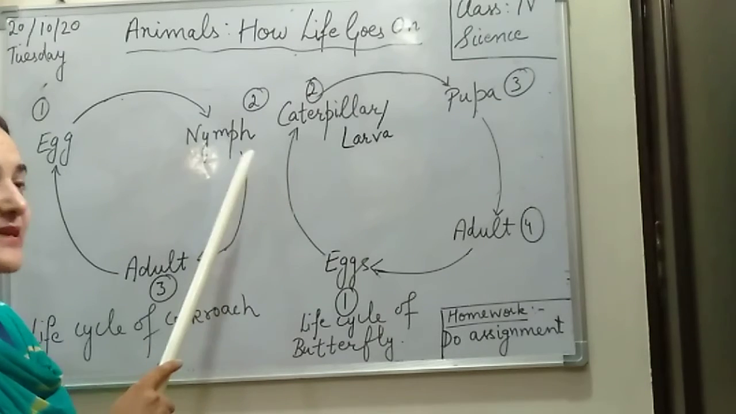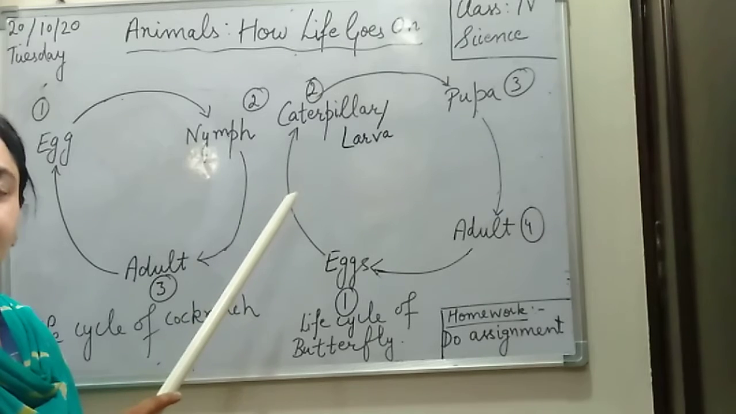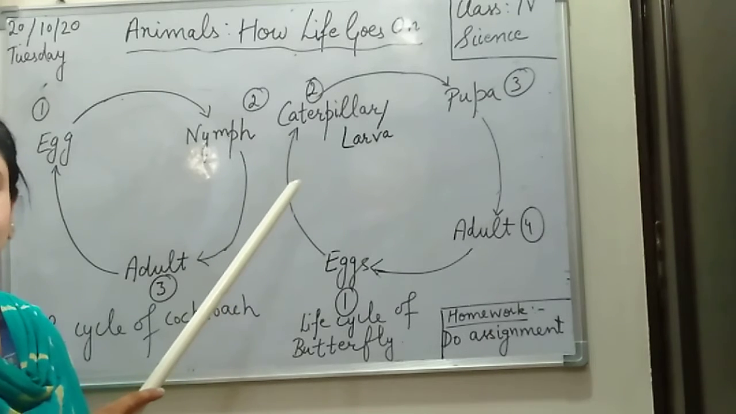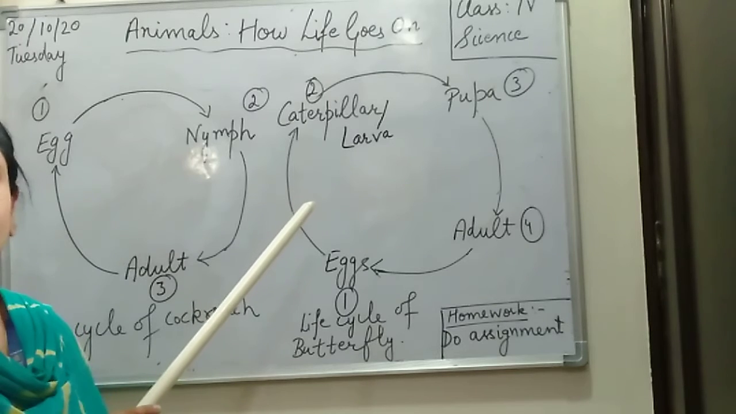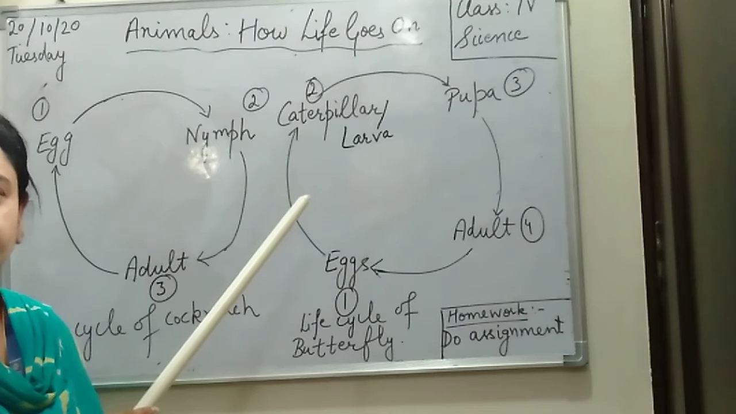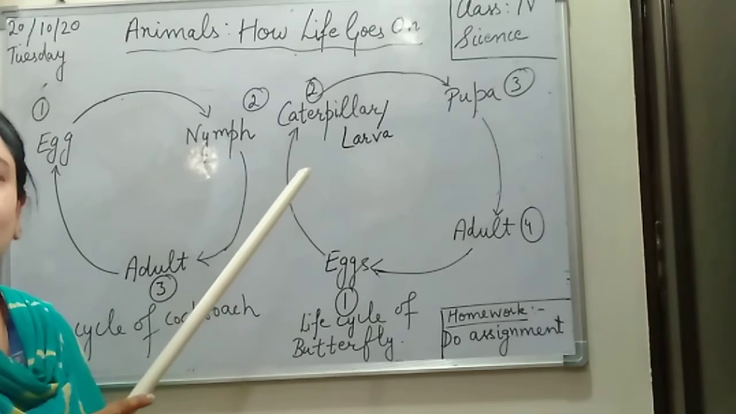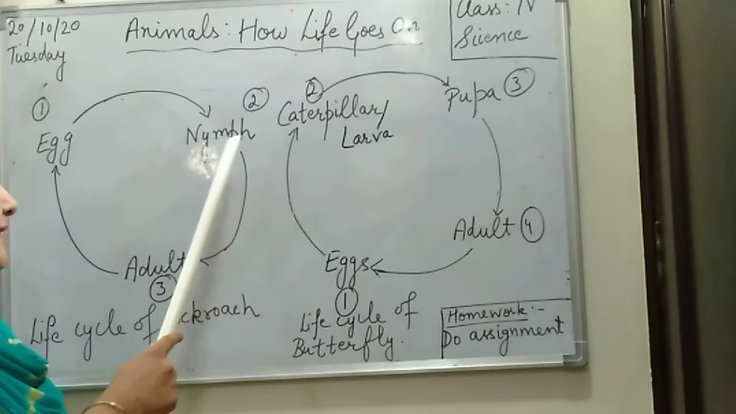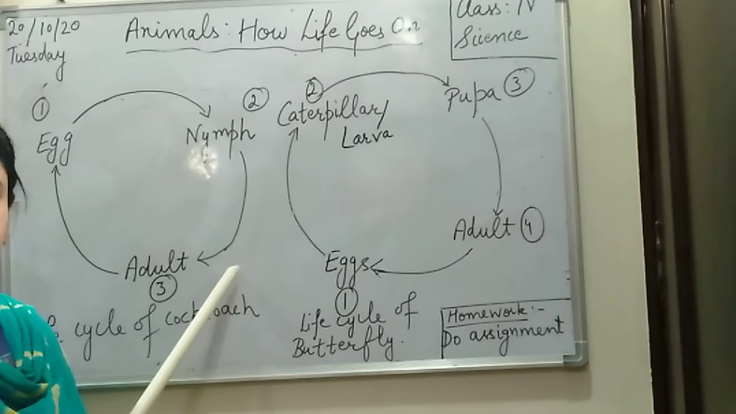Now what happens when the nymph is produced? It is going to shed the old skin many times, and this process is called molting. Molting means shedding of old skin, removal of old skin. So the outer covering, the shell, is removed, right? And the new one grows, and then the nymph is converted to an adult, right?